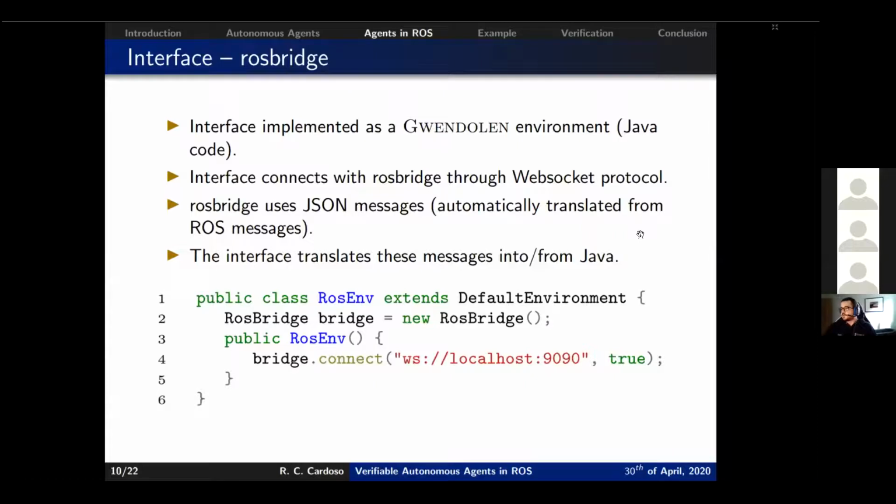So this is the constructor of the environment, which just connects the agent to ROS Bridge. As you can see here, we are using localhost, which means that the agent is embedded, or is supposed to be embedded, in the hardware of the robot. But it could also be used remotely, although that may be adding some delays.